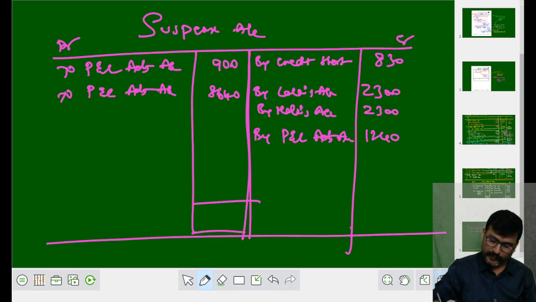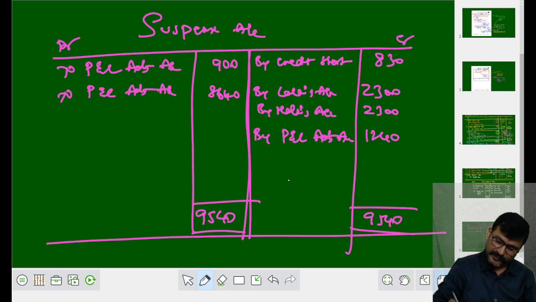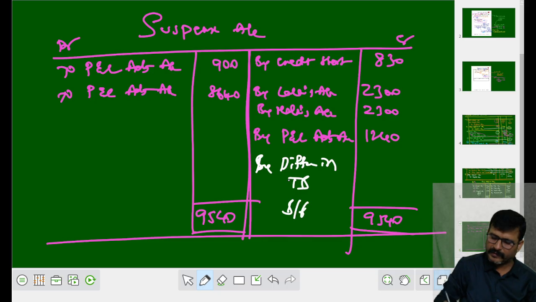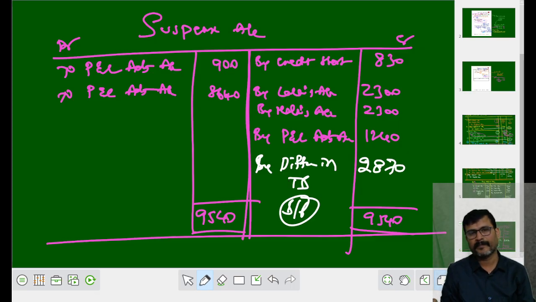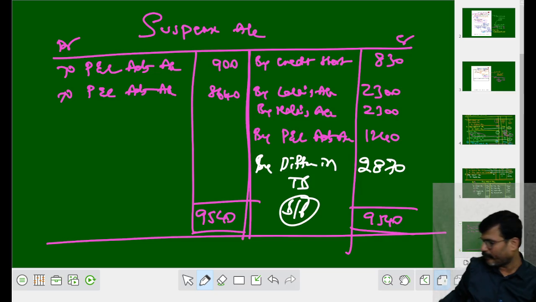What side are you getting more? Obviously in the debit side, when compared to credit, it is 9,540, right? 9,540. How much is the difference? That difference is called by difference in trial balance as a balancing figure. It is of rupees 2,870. This is how we have to solve the problem, my dear student.